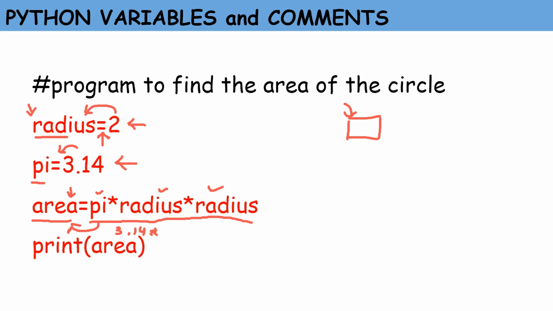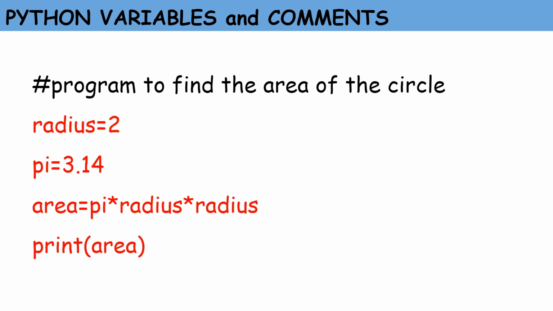A good programming practice is to use appropriate variable names. Here, for the value 3.14, we have used the name pi. Instead of pi, we can use other variable names also. It means the same to the interpreter, but for the person who is reading the program, to have better readability, we have to give appropriate variable names.